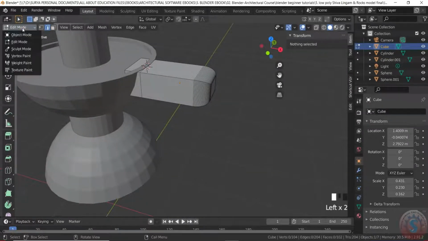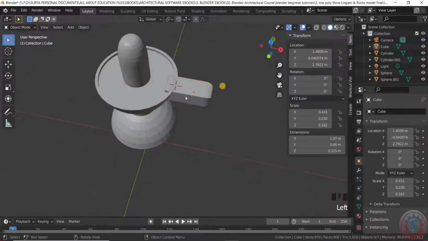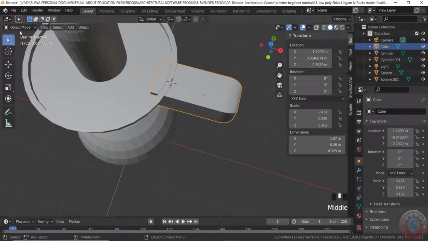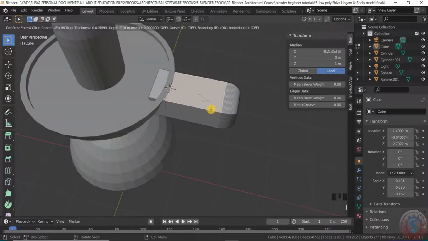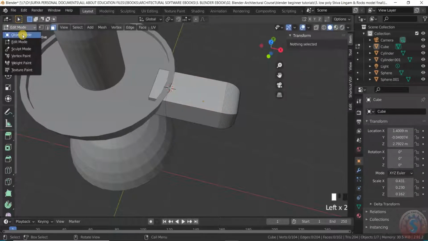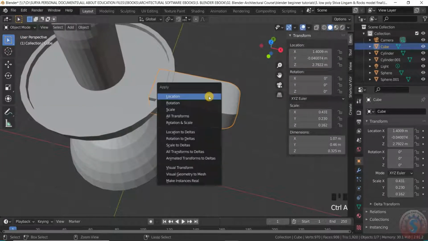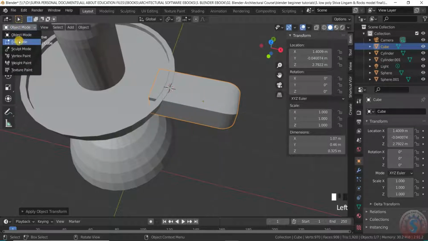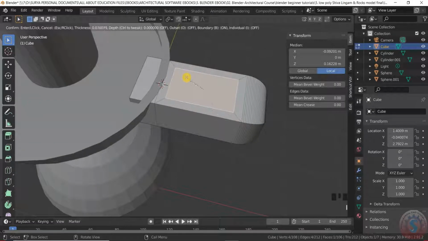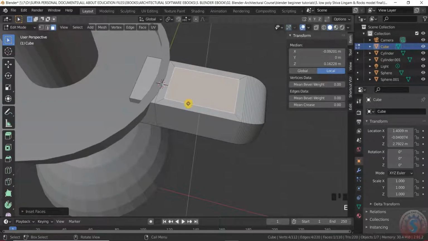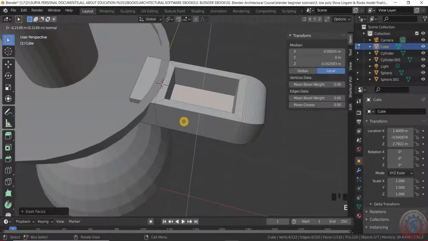Go to the object mode here, and you want to select the face and give the I option here. By selecting this, go into the object mode and select this by using the Ctrl A, give the scale, and give the face and give the I option here, and give the extrude to somewhat distance like this.